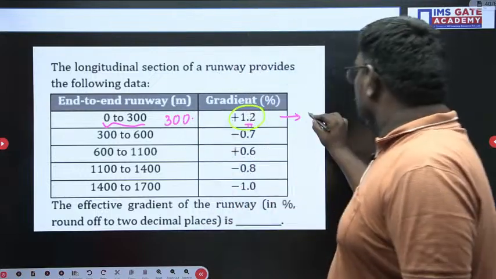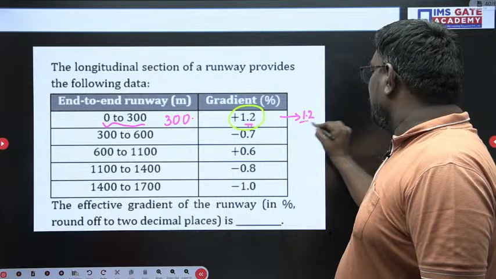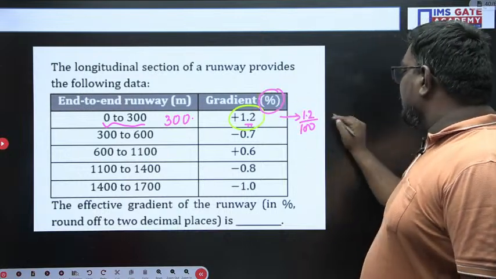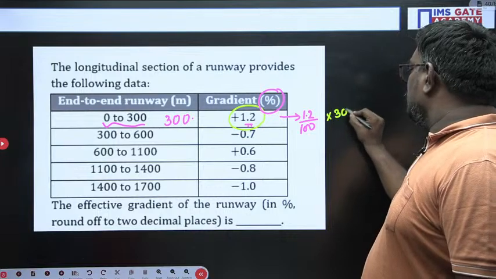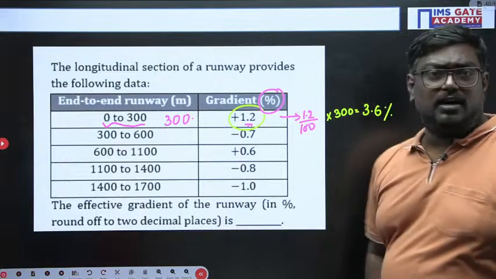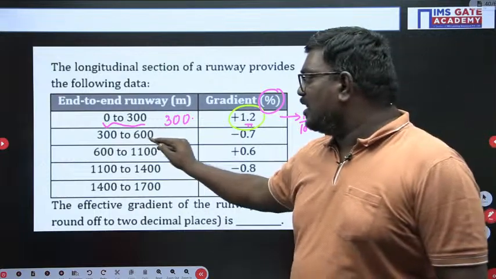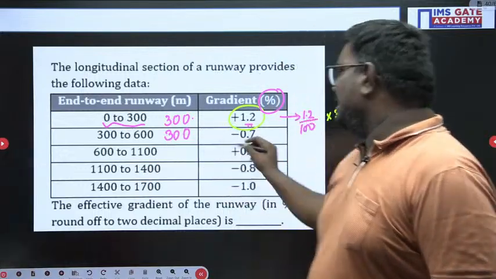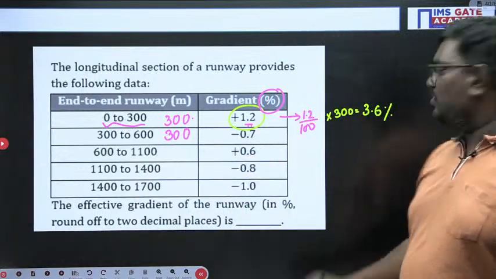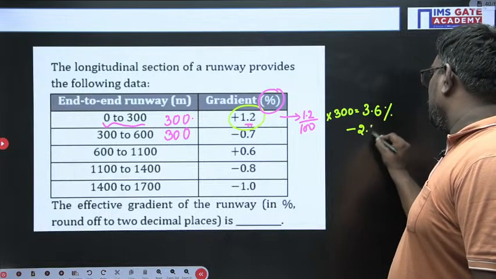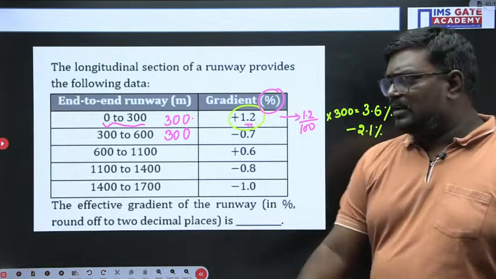So what you can do is 1.2 divided by 100, because it is in percentile, into 300. So you will get a value of 3.6. And here also the difference is 300 meter. So 300 into 0.7, this value will be equal to minus 2.1 percentile.